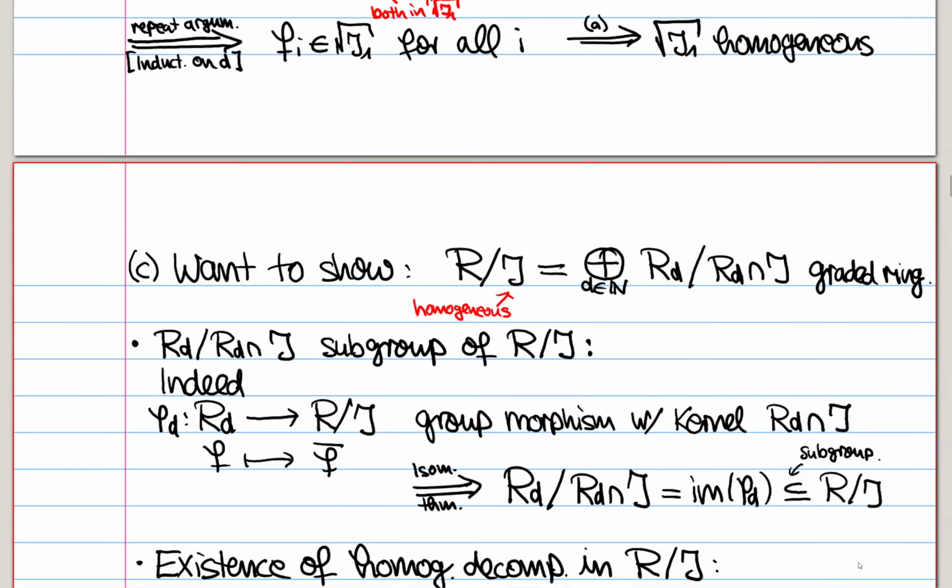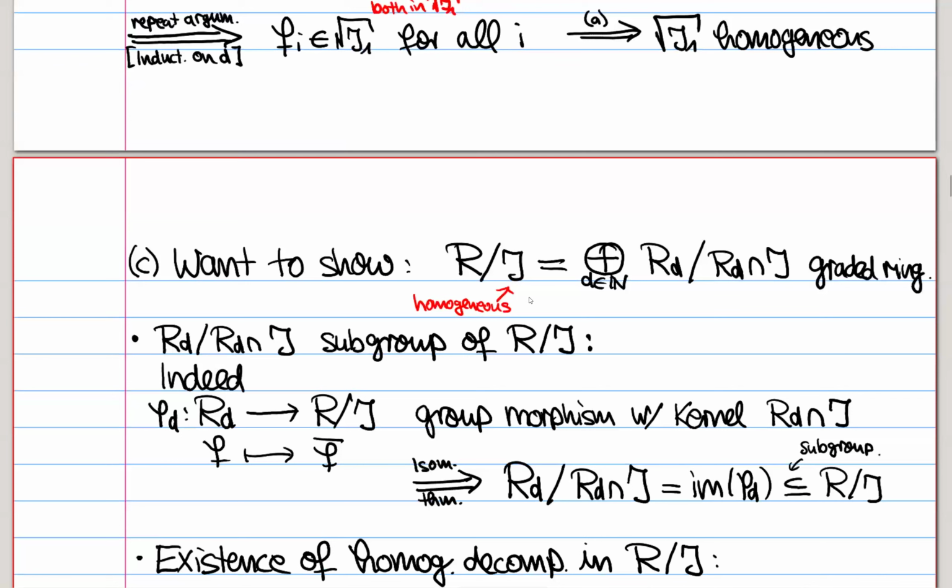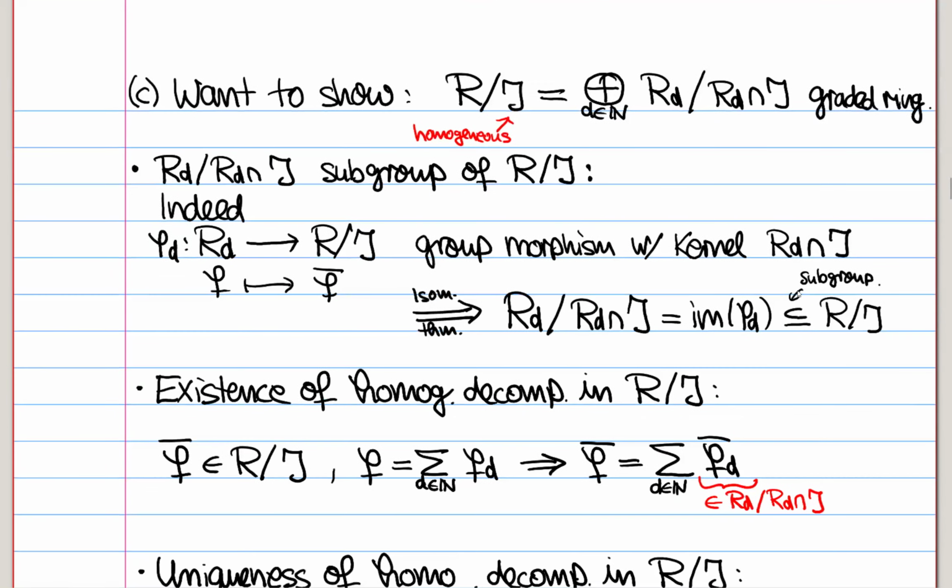And then the final part is we want to show that R modulo J, when J is homogeneous, is a graded ring, and its decomposition is this RD modulo RD intersected J. We're going to very carefully check all the parts of the definition of being a graded ring. First of all, we want that these things here are subgroups of R modulo J. And indeed, you can write down a group morphism from RD to R modulo J, which sends F to the equivalence class of F. That's clearly a group morphism with respect to the addition.